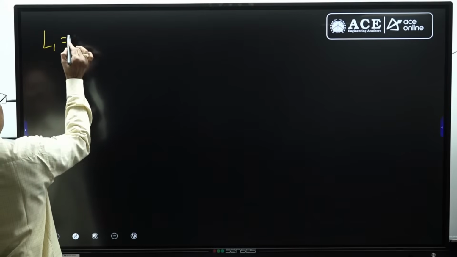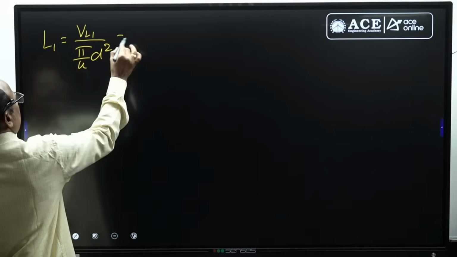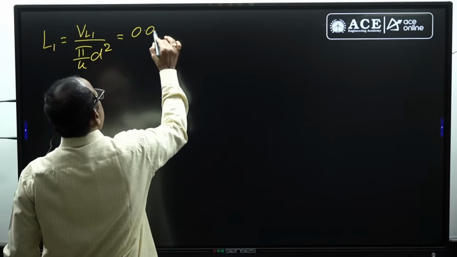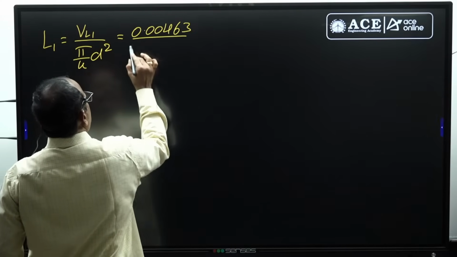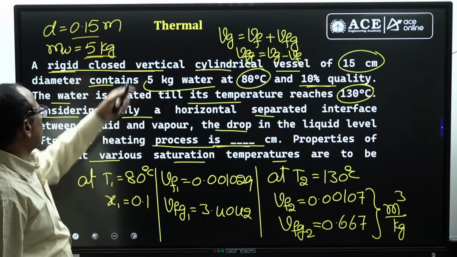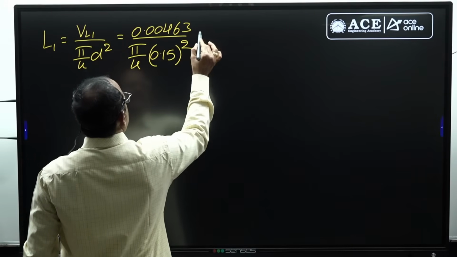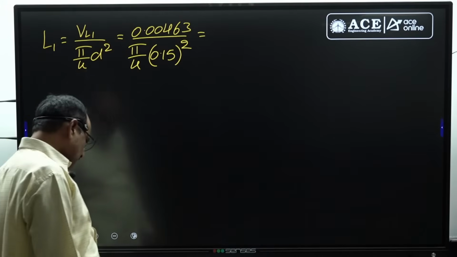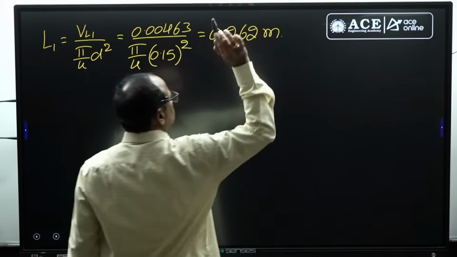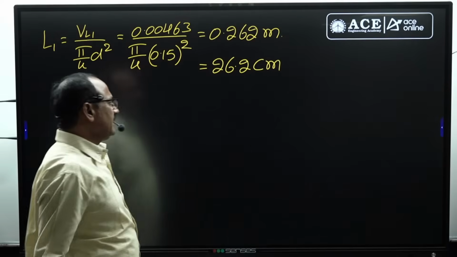Initial level of the liquid equals VL1 divided by pi by 4 into d square. Here the initial volume of the liquid is 0.00463, divided by pi by 4 into d. d is given as 15 centimeters, but it should be taken in meters, 0.15 meters whole square. You simplify this value for getting the initial level of the liquid. My calculator has shown 0.262 meters, that is equal to 26.2 centimeters, because the options are asking in centimeters.